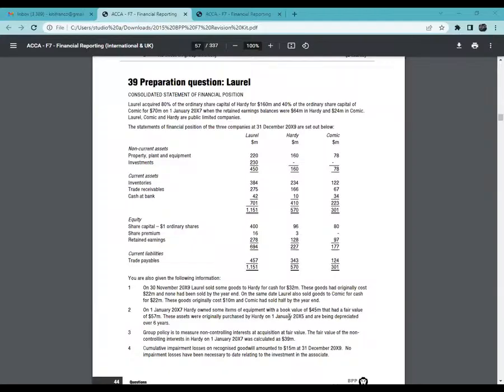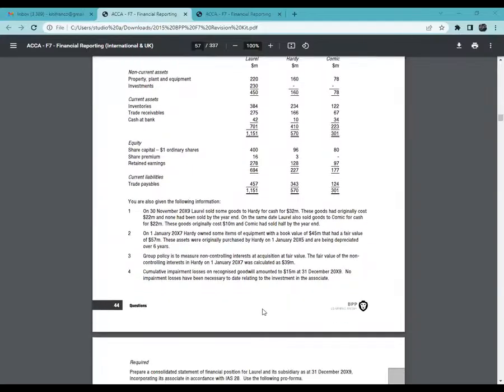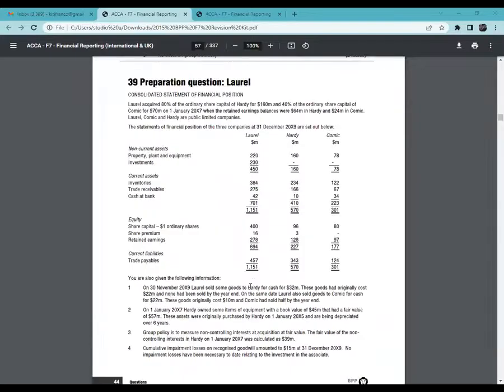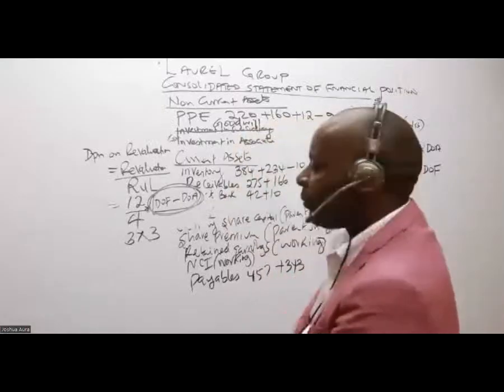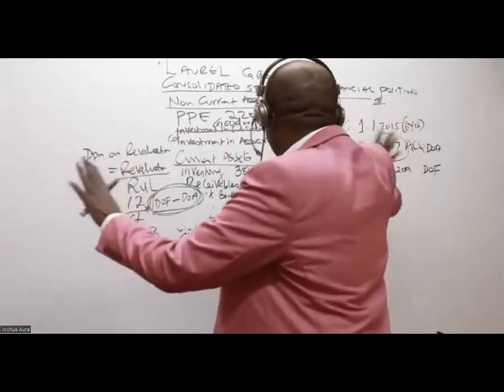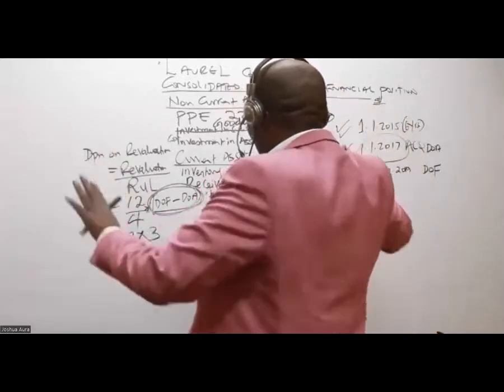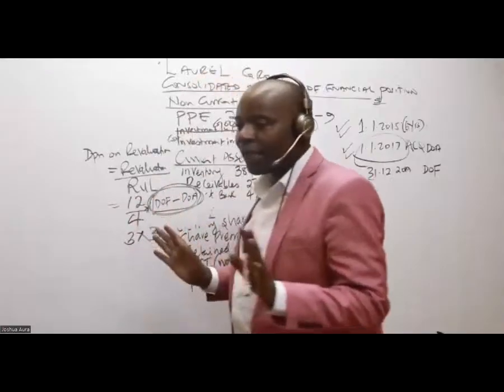So then allow me to go to the next sentence, note number 3. They're telling me group policy is to measure NCI. I'll be doing this later. Cumulative impairment losses on recognized goodwill amounted to that. I'll also be capturing this later. Now, ladies and gentlemen, it is after I've done this that I will start my other workings. After I've reached here, now I can go ahead and do the other workings.